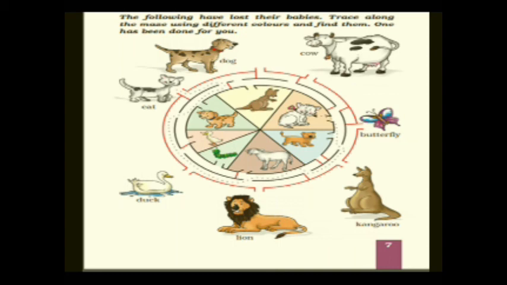At the same time DOG, dog is there, CAT, cat is there, DUCK, duck is there, LION, lion is there, KANGAROO, kangaroo is there, BUTTERFLY, butterfly is there. So have you seen, children, there are lots of animal pictures and the baby animal images are inside the wheel. So you have to match them and you have to trace the dots.